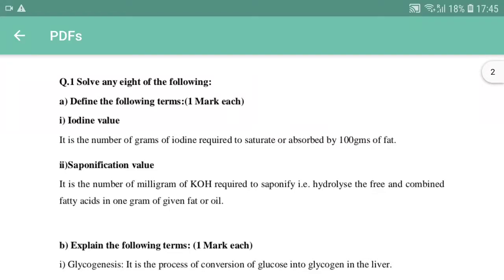Hello, all. Let's come to the very important topic about biochemistry and clinical pathology. Okay, let's see some of the important questions regarding this topic.